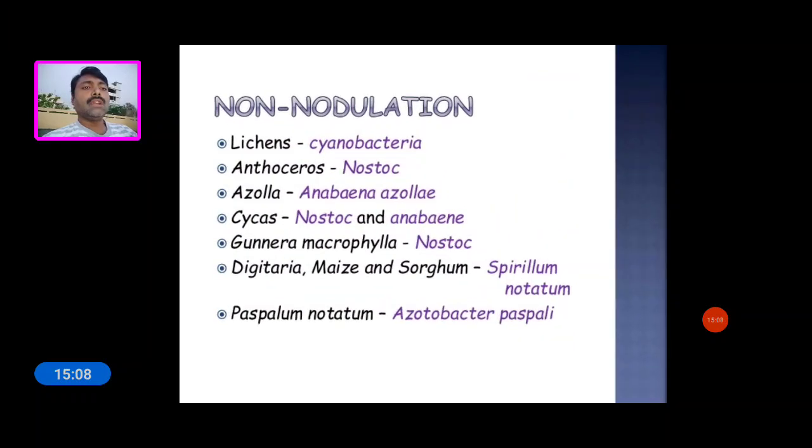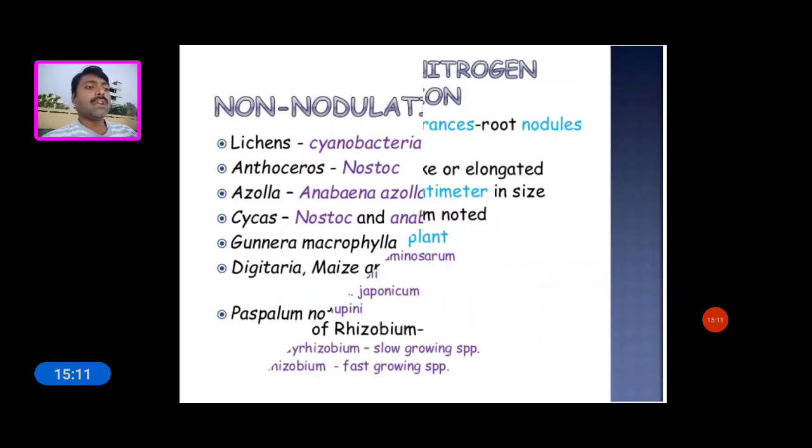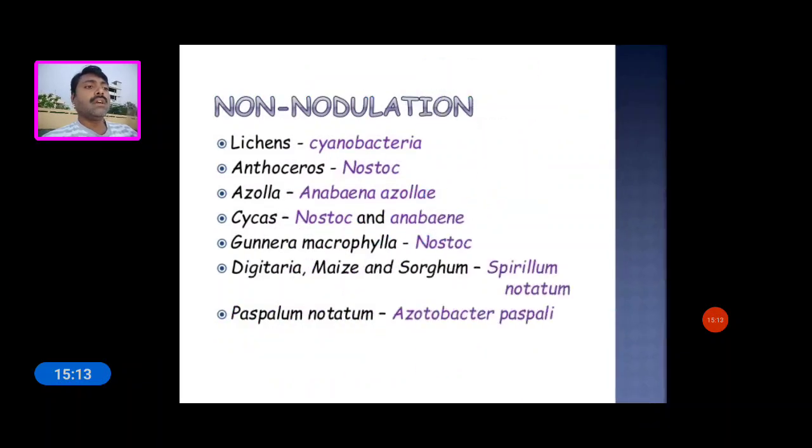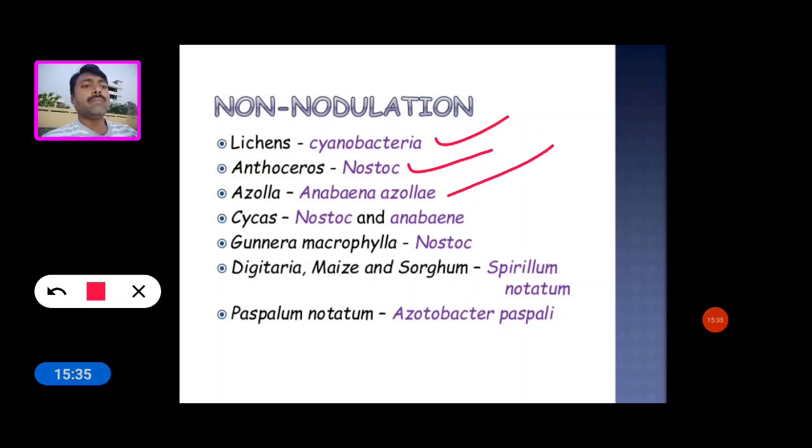Now see non-nodulation. What is non-nodulation? For example, lichens: in lichens, cyanobacteria and blue-green algae are present in the thallus, called Nostoc. Azolla is a pteridophyte plant, and in its thallus Anabaena azollae is present.